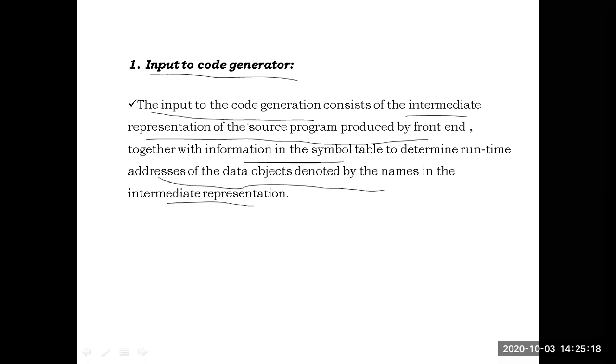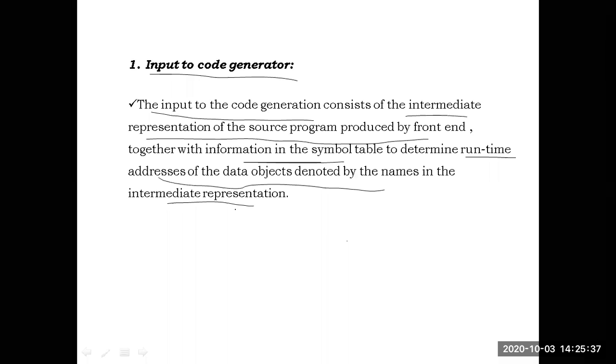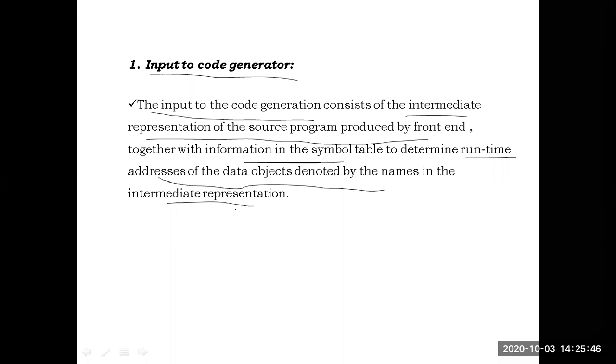The main thing is, whenever the intermediate representation is given to the code generator, it has to identify the runtime addresses of the data objects denoted by the names in the intermediate representation. For whatever names appear in it, it has to identify the addresses.